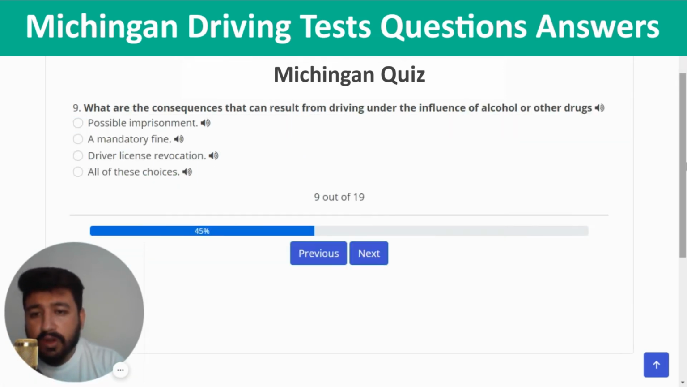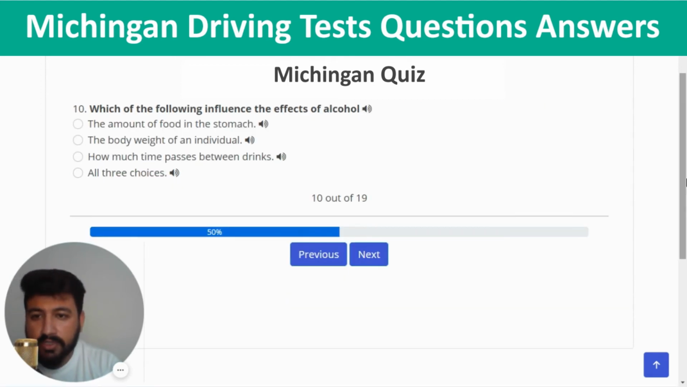Next. What are the consequences that can result from driving under the influence of alcohol or other drugs? So I'm going to select the last one, which is all of these choices. The 10th question of quiz number 1 is which of the following influence the effects of alcohol? The right answer is all 3 choices.